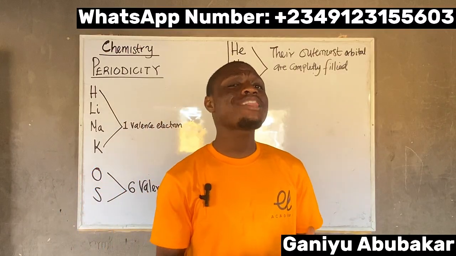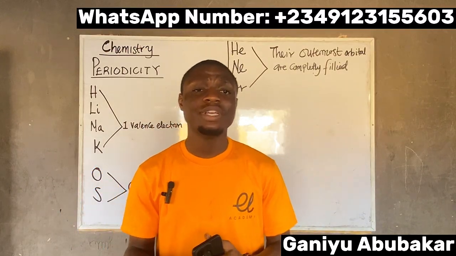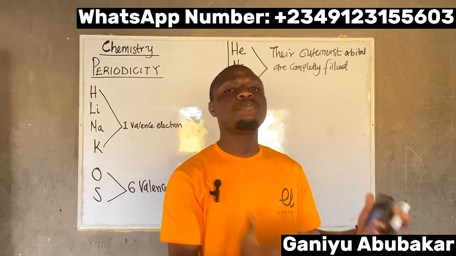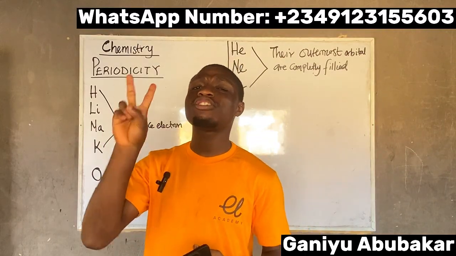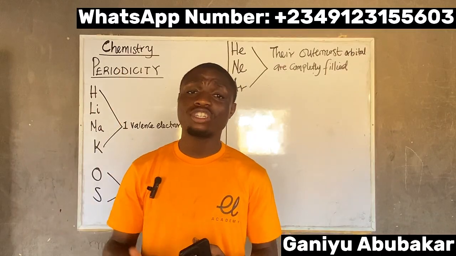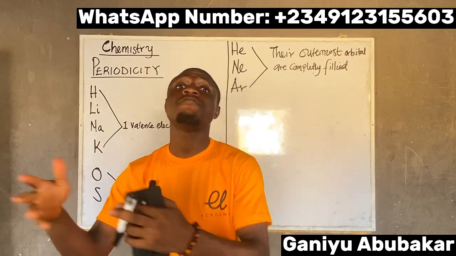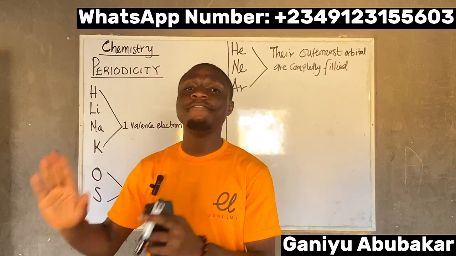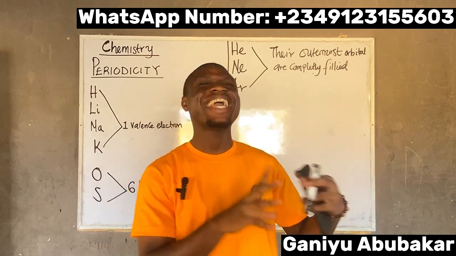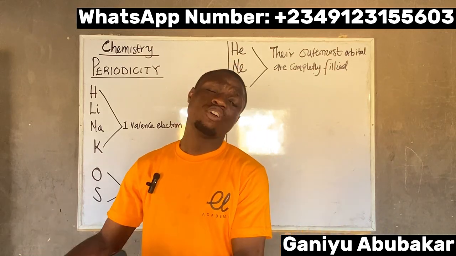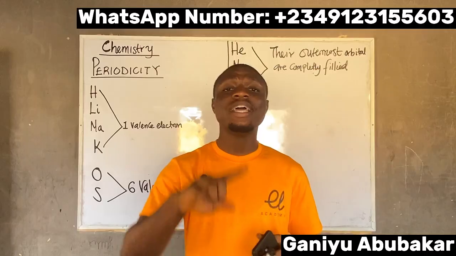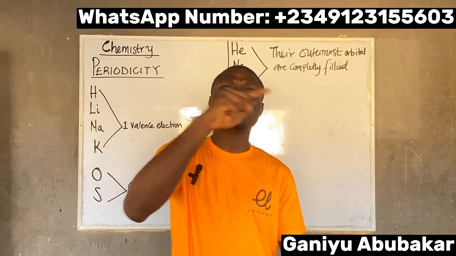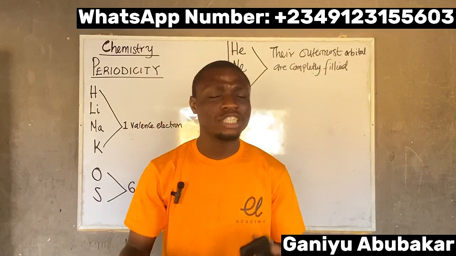For an atom to be stable, it must have either a duplet or an octet configuration. By duplet, we mean it must possess 2 valence electrons to be completely filled. By octet, we mean it must have 8 valence electrons in its outermost shell. So if the last shell has either 2 or 8, it is completely filled.